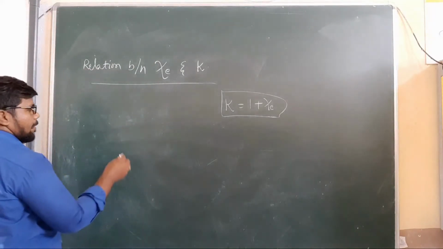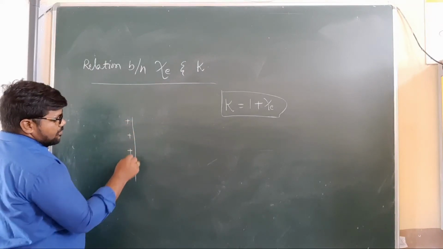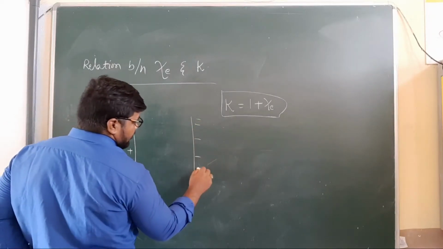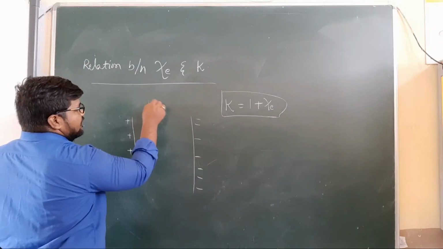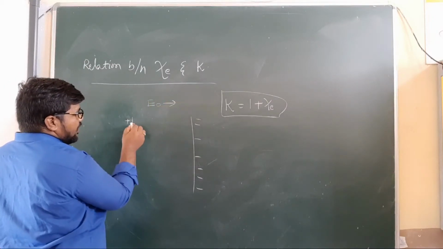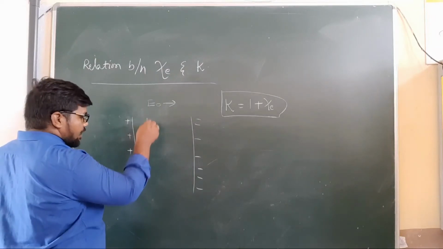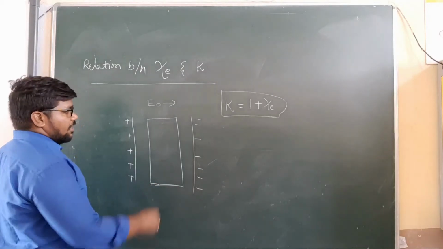See here, consider positive charge plates and negative charge plates. An external electric field E naught is created in the direction from the positive plate to the negative plate. Inside the field we place a dielectric medium.